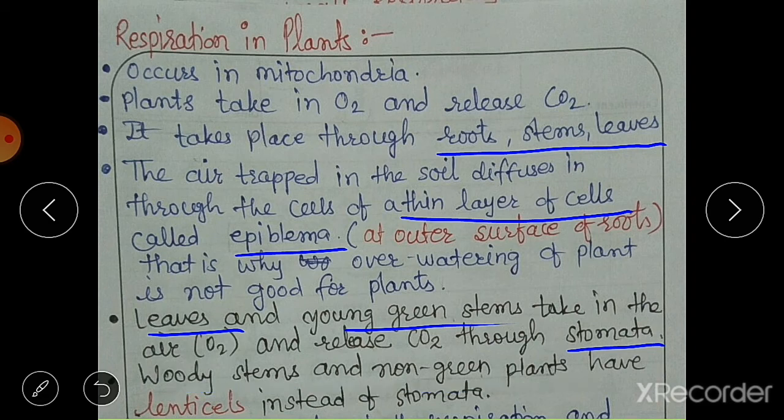Woody stems of the plants and non-green plants, those plants which are not green, that means they do not have chlorophyll, respire through lenticels. They have lenticels instead of stomata. So instead of stomata, these lenticels are present for respiration in the non-green plants.